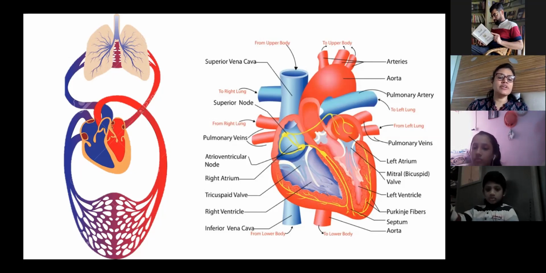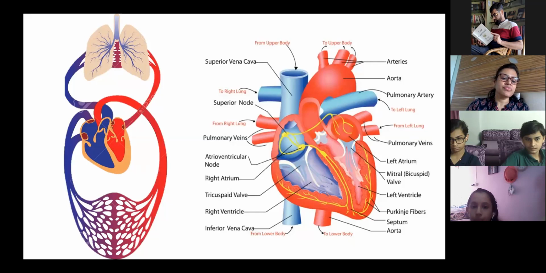Okay, in which direction do arteries carry oxygenated blood? Mudabbir, in which direction do arteries carry blood? You can see the arteries over here. Downward. No, it's not clear. Your voice is breaking.